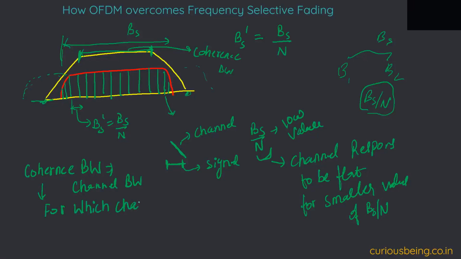Yeah, but just now you told no for smaller values, like in this OFDM, where we take N as large and our BS by N becomes very low. Yes. So you told that this is overcoming that frequency selective fading.